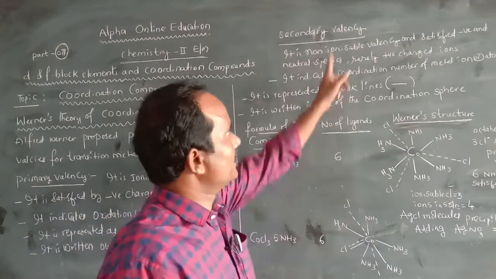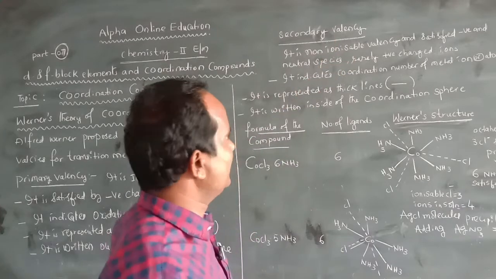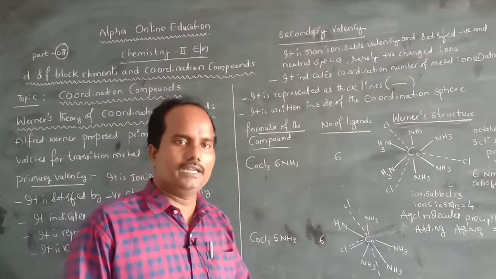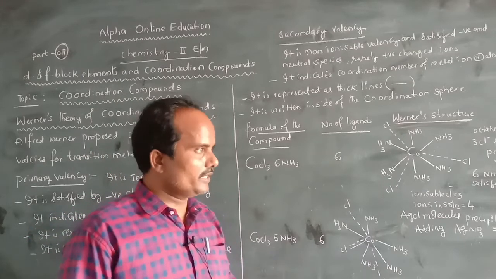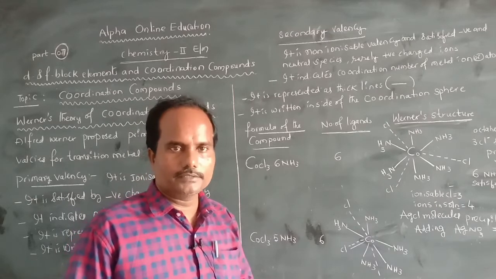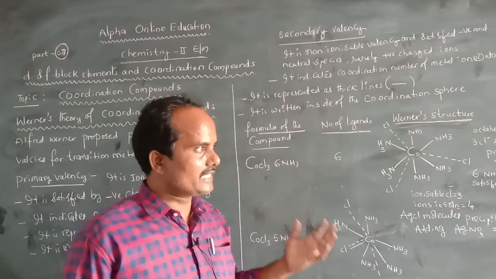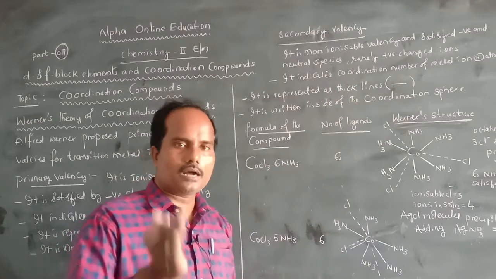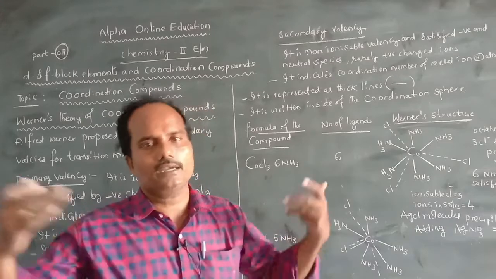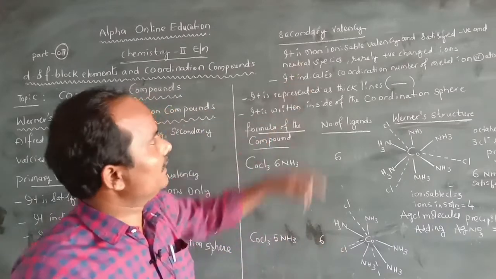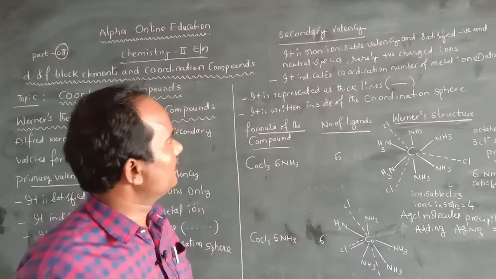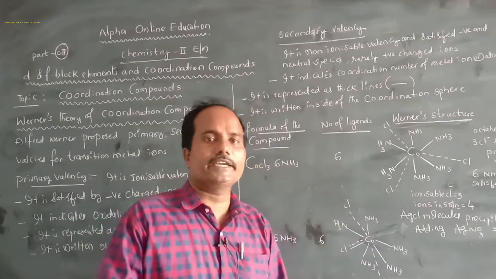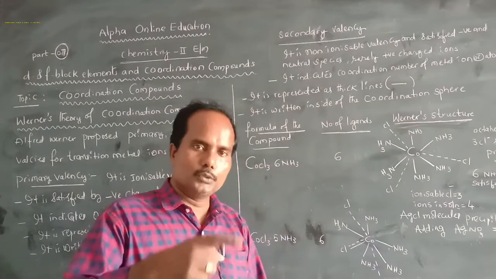Then let's see the secondary valency. What is meant by secondary valency? It is non-ionizable valency. That is, when the coordination compound is dissolved in water, the atoms, ions or molecules that satisfy the secondary valency cannot be ionized. That's why secondary valency is non-ionizable. It is satisfied by negatively charged ions and neutral molecules.